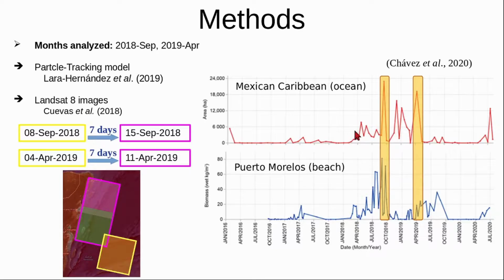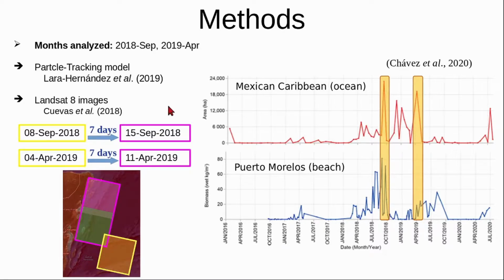First, we identified dates when massive arrivals of sargassum affected the Mexican Caribbean, and then we gathered oceanographic, atmospheric, and satellite data for those dates. Here I will present results of only two cases, September of 2018 and April of 2019.